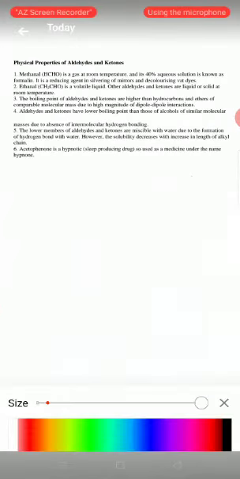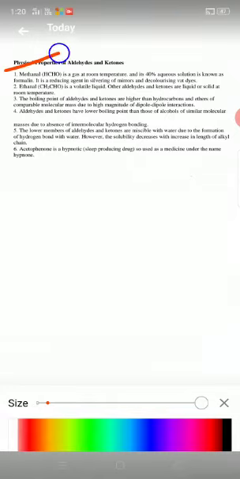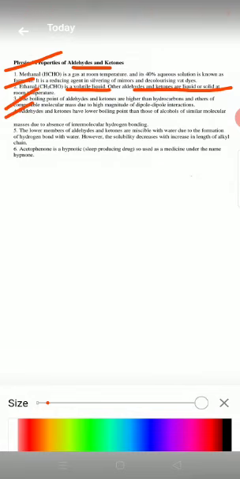Here is a quick review of the physical properties. The first is about methanal. Methanal is a gas at room temperature and its 40% aqueous solution is known as formalin, which is used as a preservative or reducing agent. The second property is about ethanal. Ethanal is a volatile liquid. Other aldehydes or ketones may be solid or liquid at room temperature. The third and fourth properties are related to boiling point. In the third property, the boiling point of aldehydes and ketones is higher than hydrocarbons and ethers which have comparable molecular mass. And in the fourth property, the boiling point of aldehydes and ketones is lower than alcohols having comparable molecular mass.